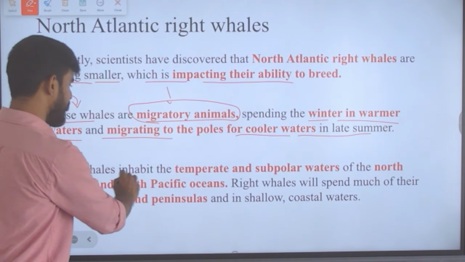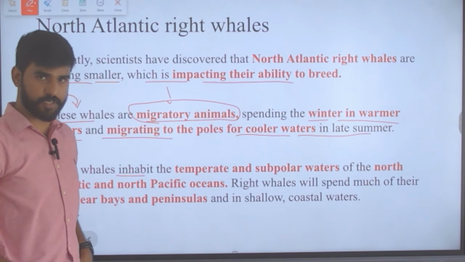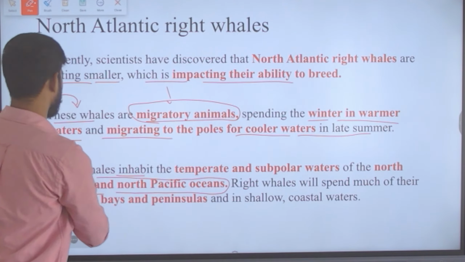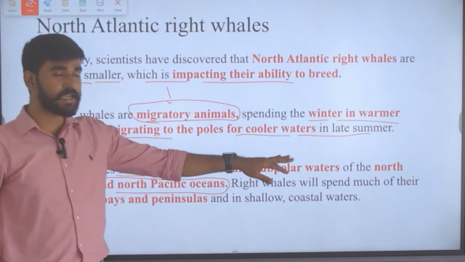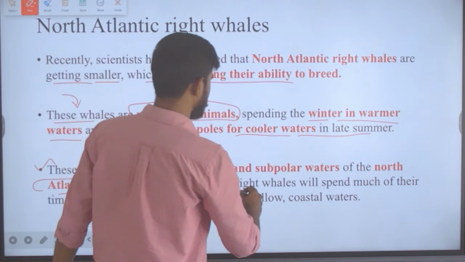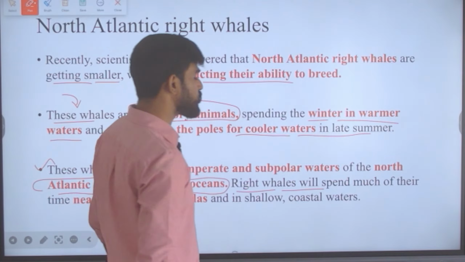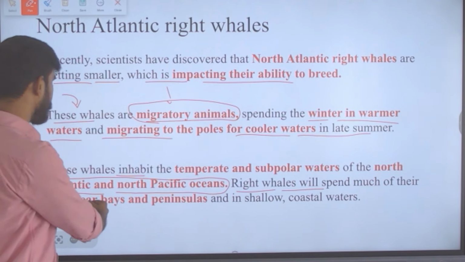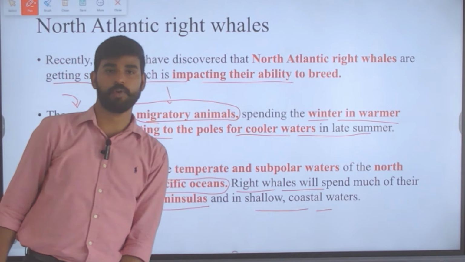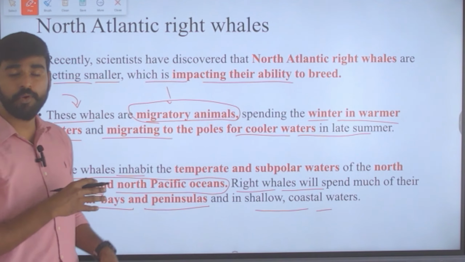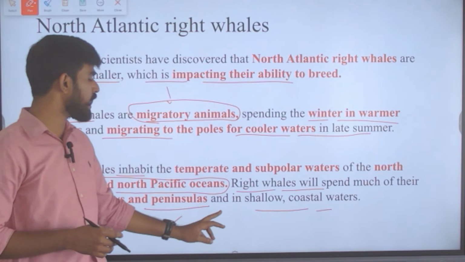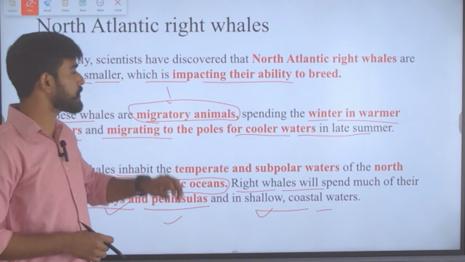And these whales inhabit temperate and subpolar waters of the North Atlantic and North Pacific Oceans. Important. So the North Atlantic and North Pacific Oceans are where they generally dwell, and these right whales spend much of their time near bays and peninsulas and in shallow coastal waters. They don't get into the deep waters; rather, they prefer bays, peninsulas, and shallow coastal waters.